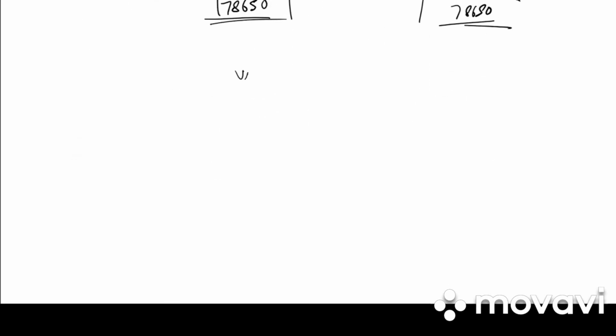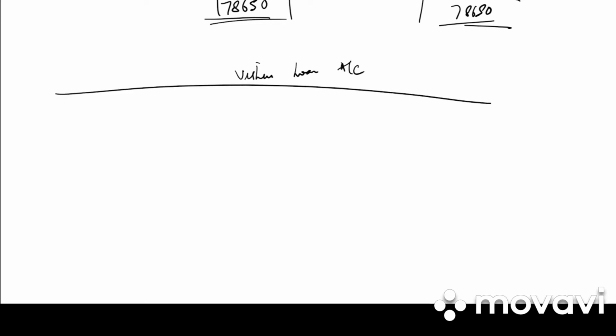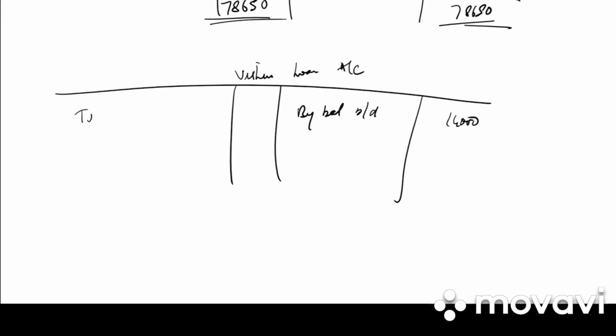Next we prepare Vishnu's loan account. Again particulars, amount. By balance brought down 14,000, to cash account 14,000. Next we prepare the partners' capital account.